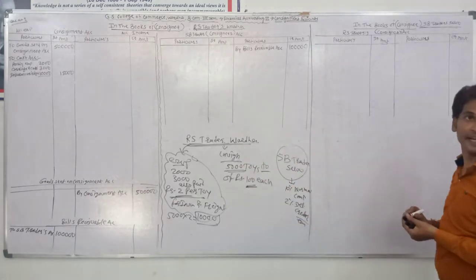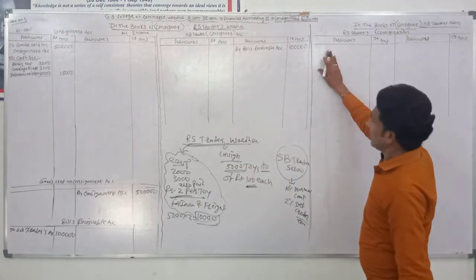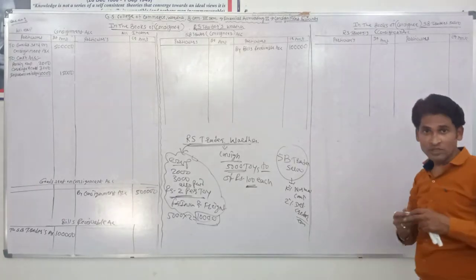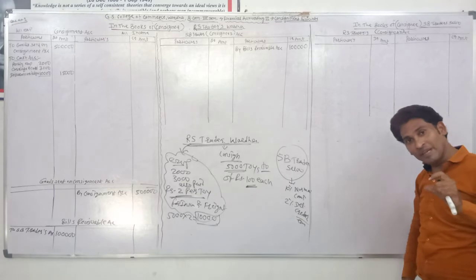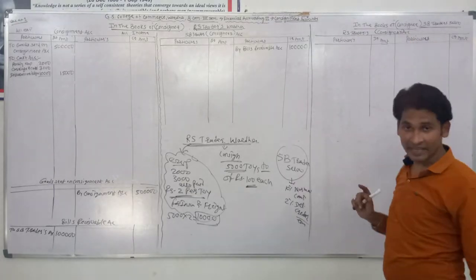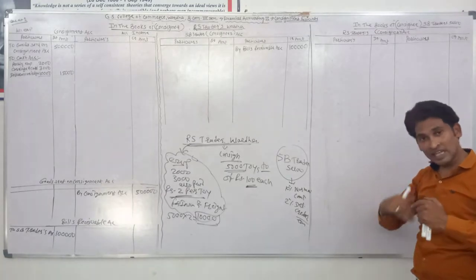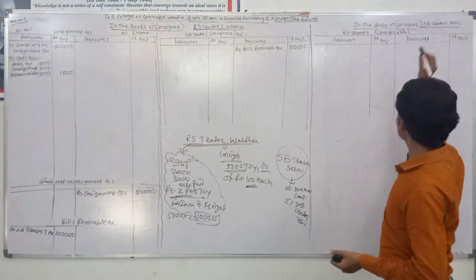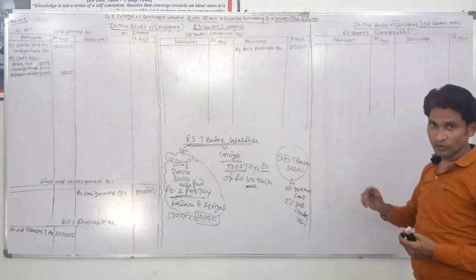So it passes the entry RS traders account debit and bills payable account credit, because this bill is a bills payable for SB traders, as it needs to pay the amount against that bill. So it is called bills payable.